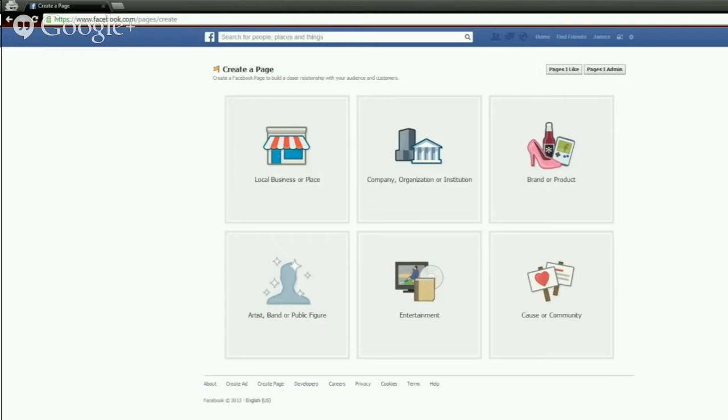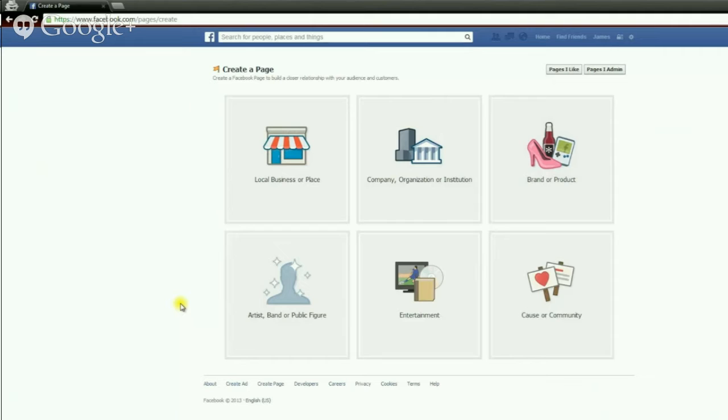So now that we know what we are going to build our page about, it's time to actually build our page. So here I am on facebook.com/pages/create, and we have 6 different options for creating our page. Now, depending on what type of niche you are focusing on is going to depend on what type of options here. If you are building a page for your local business, then you would choose the local business. If you are building a page about your brand or product, then you would choose this one, and so forth, depending on which one you choose.